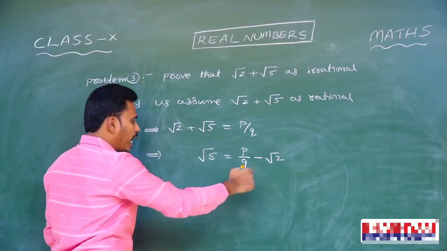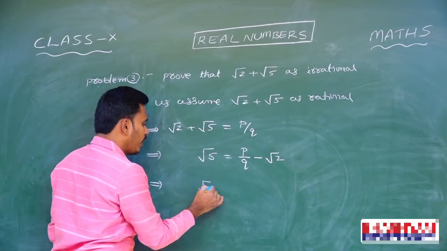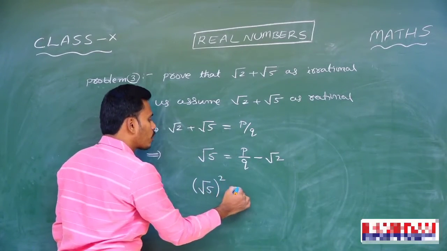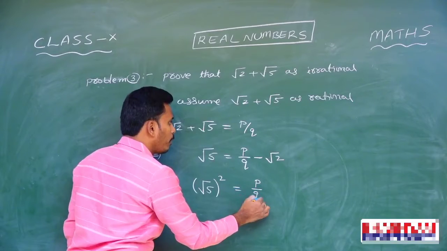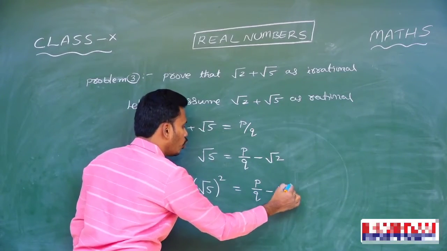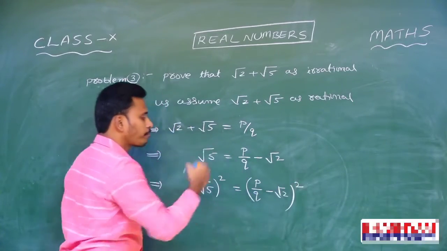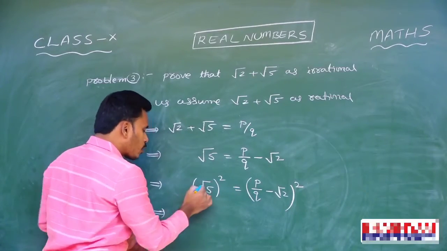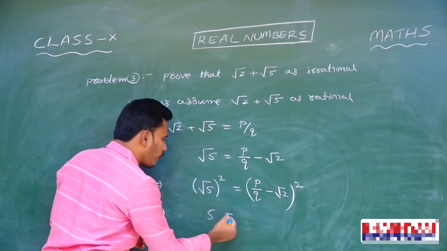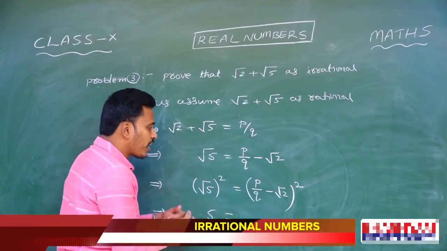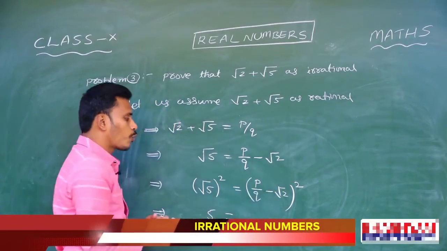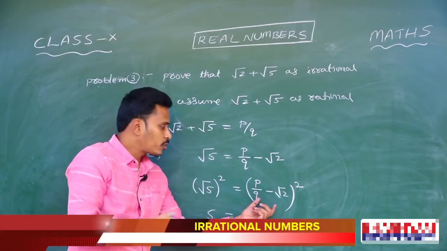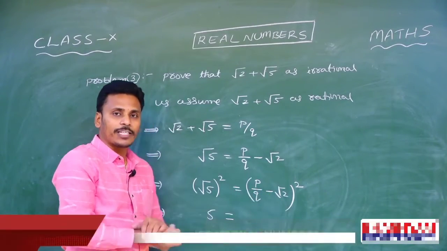You need to write here, squaring on both sides, then you have root 5 whole square is equal to p by q minus root 2 whole square. And then you just apply the square. In the left side, square of root 5 is clearly 5. Whereas in the right side, p by q minus root 2 square is of the form the square of a binomial like a minus b whole square.